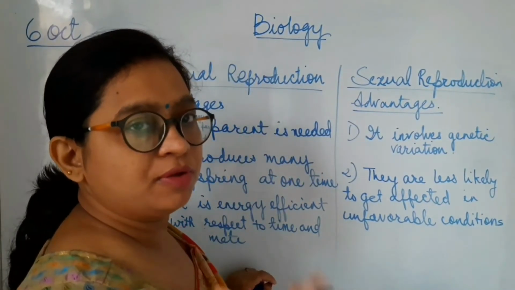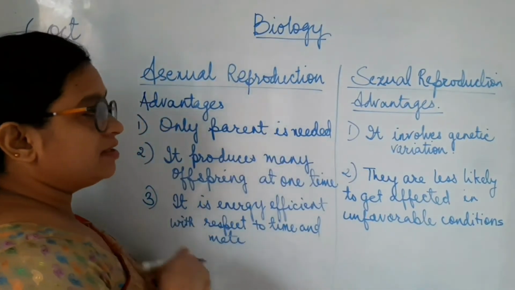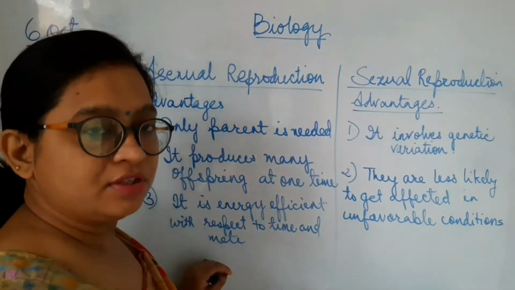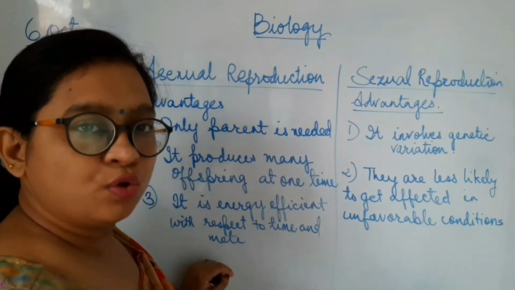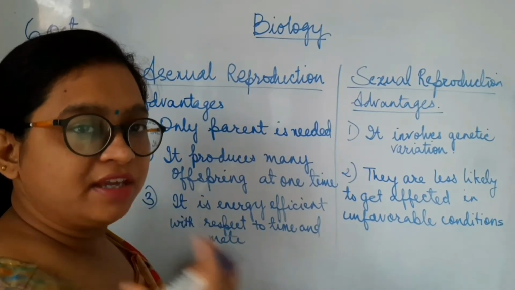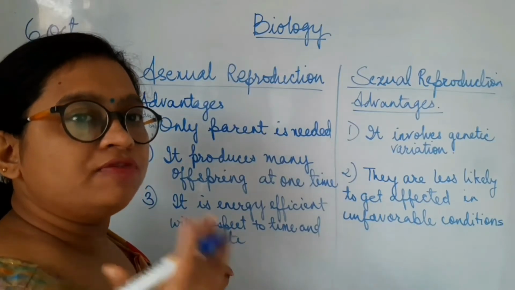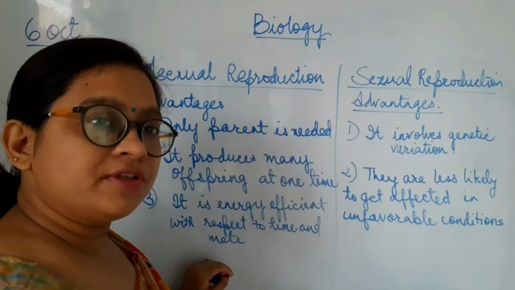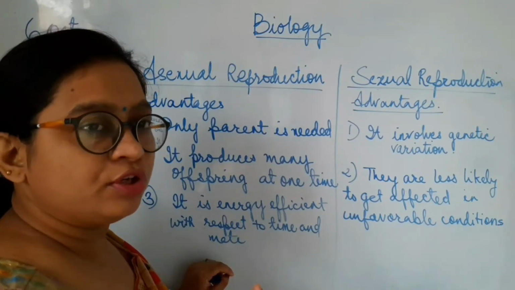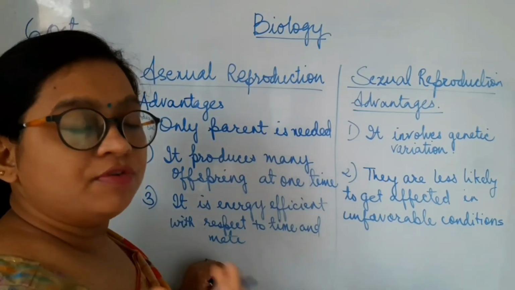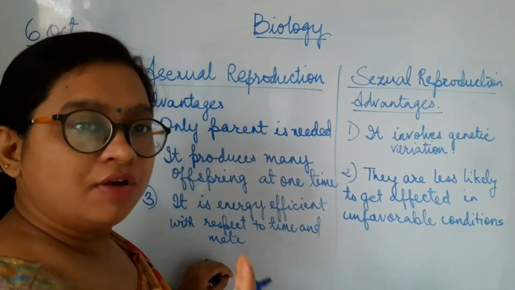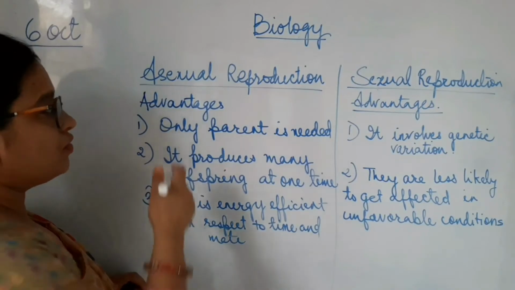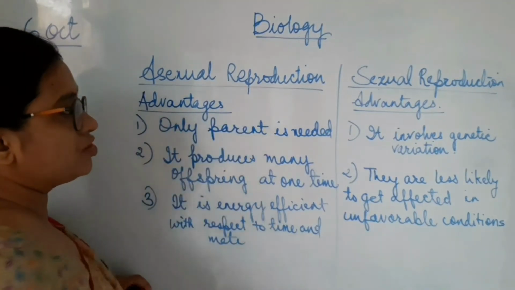Only certain offspring can get affected. So that is the disadvantage of the asexual mode of reproduction. Since all the offspring are cloned from the parent, the same as the parent, if there is an unfavorable condition, then all the offspring are likely to get affected because they won't have any kind of variation which can make them survive in unfavorable conditions. So these are the advantages of the sexual and asexual modes of reproduction.